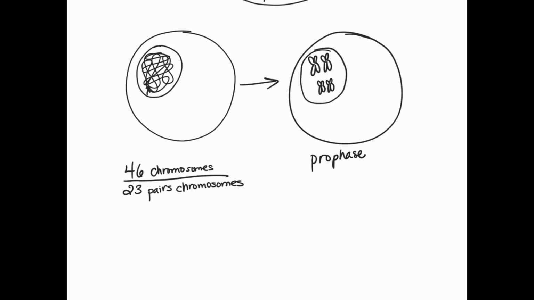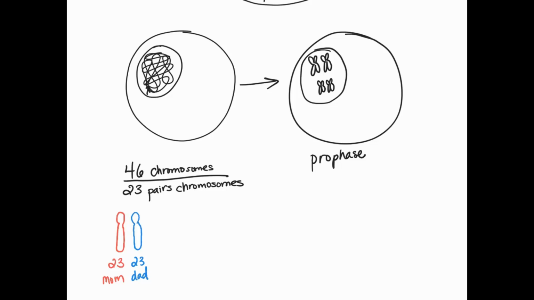And what that means is that we actually got 23 chromosomes from our mother, and we got 23 similar chromosomes from our father. So we got 23 chromosomes from mom, 23 chromosomes from dad. Now the chromosomes that we got from mom, those 23, are very similar to the chromosomes we got from dad. So they carry similar information.